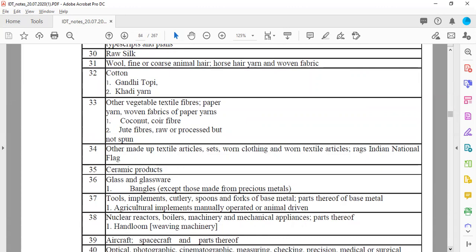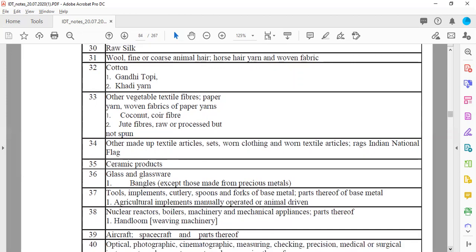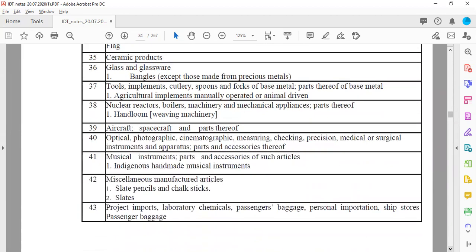So all these will be considered as exempted from tax liability. Other made-up textile articles, sets, worn clothing, and worn textile articles, tax Indian national flag. So obviously it should not be liable for taxes. Then ceramic products. Now for protecting the ceramic industry, they have kept ceramic products outside the GST net. Then glass and glassware, bangles, except those which are made up from precious metals.